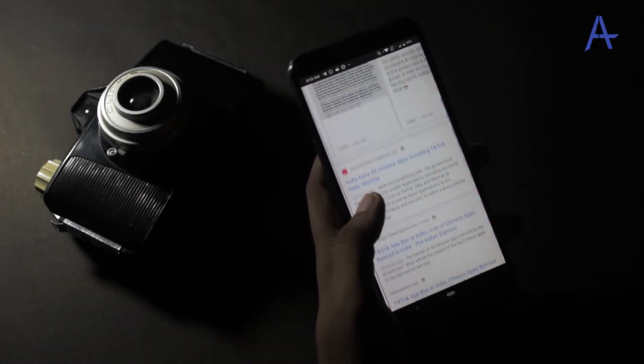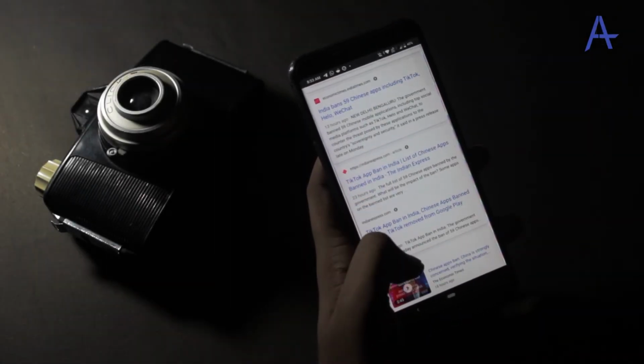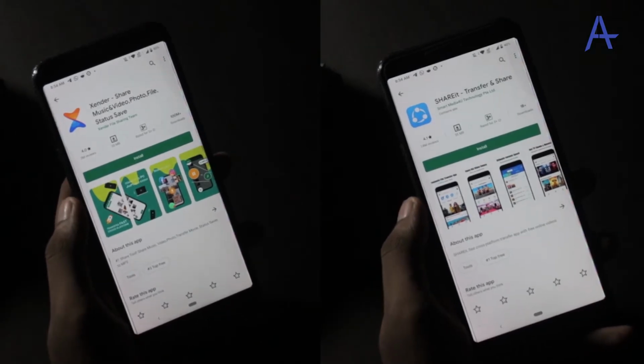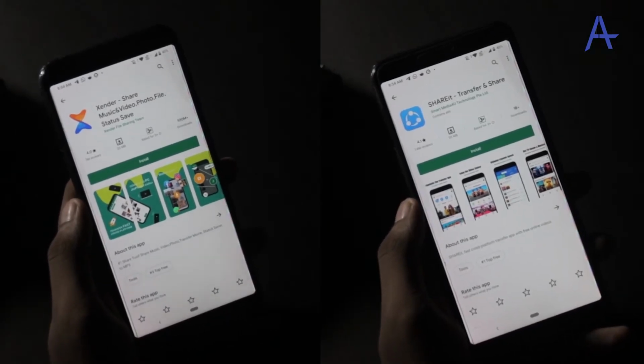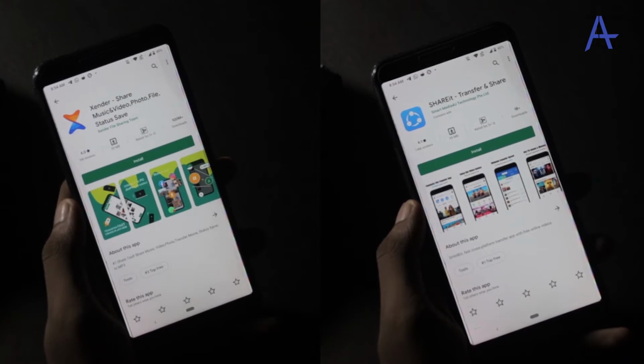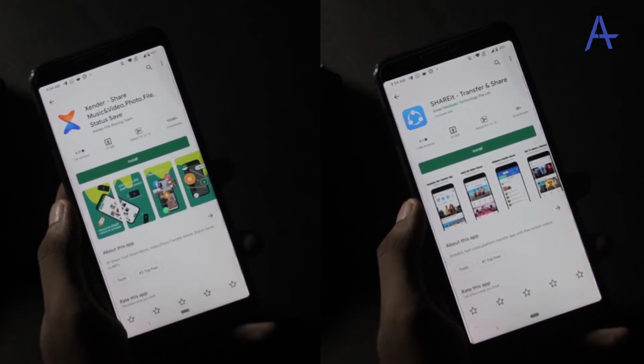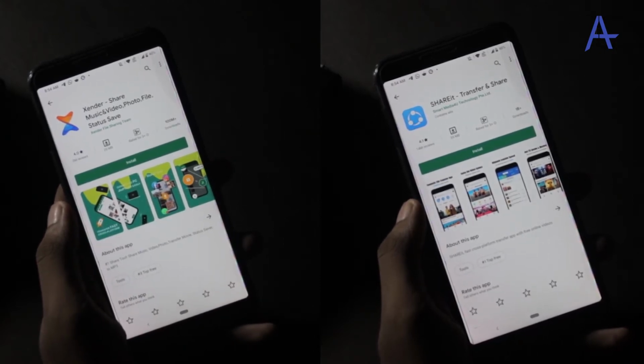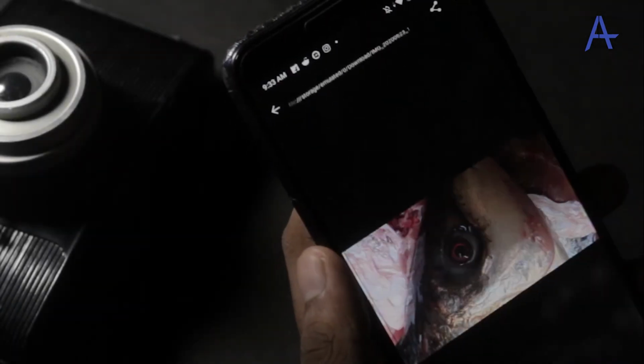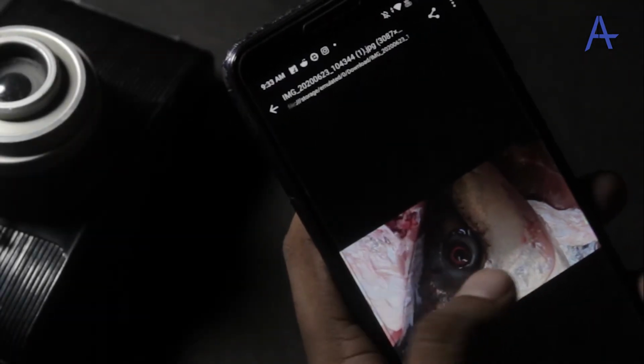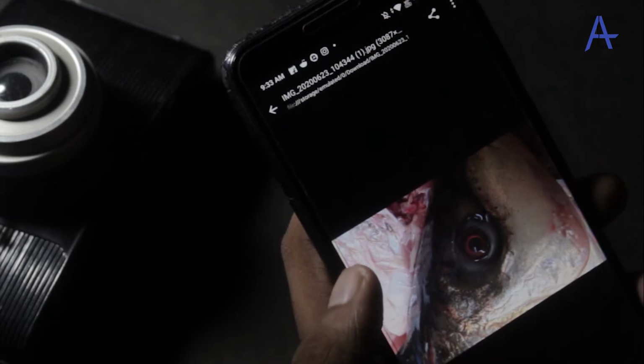Recently, the Indian government has banned 59 Chinese apps in India. Popular file sharing apps like Xender and SHAREit are also included in this list. As a result, especially Android users are facing trouble in sharing files. Today in this video, I am going to share 2 non-Chinese alternative ways of Android file sharing.